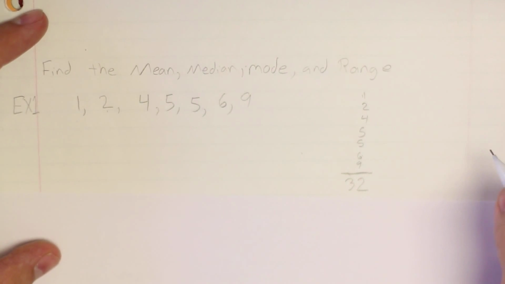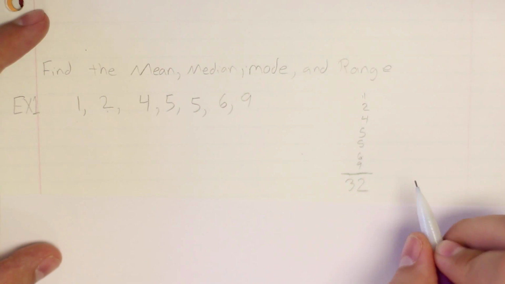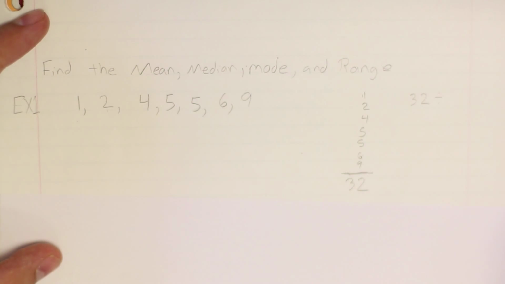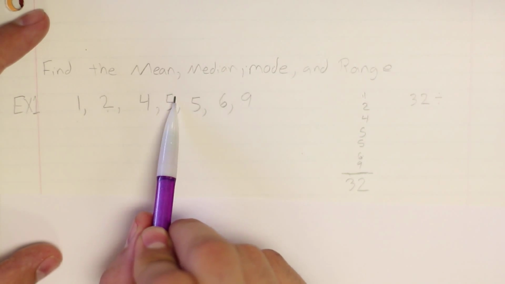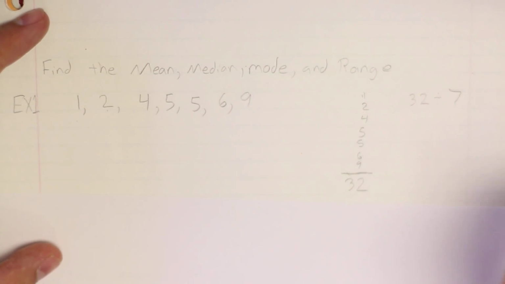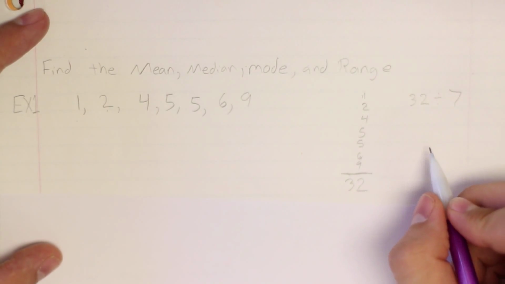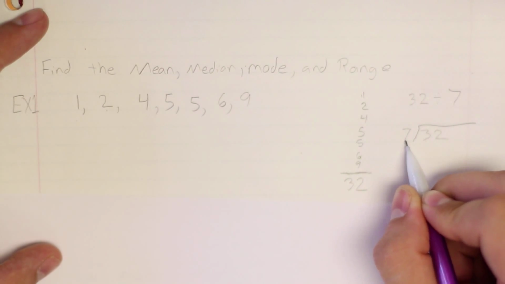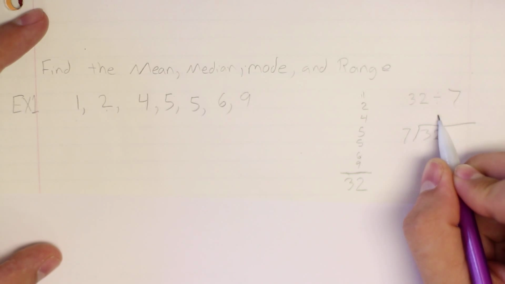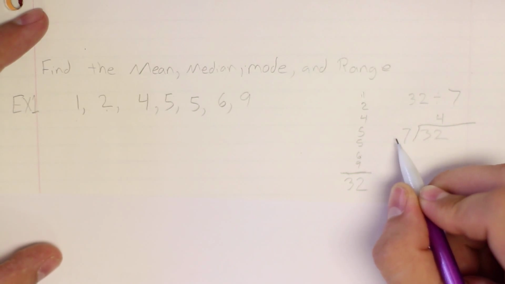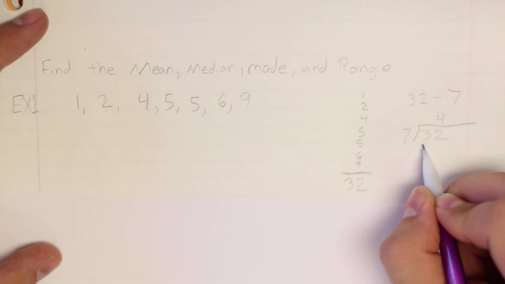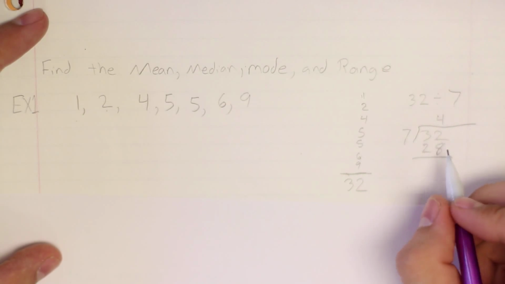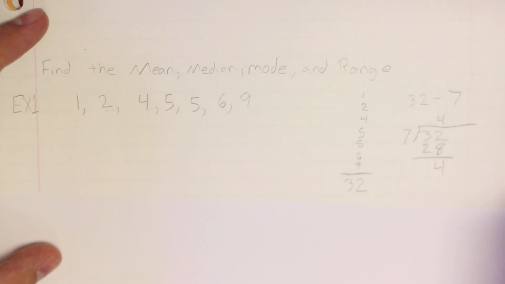32. So now we need to divide 32 by, how many numbers do we have? 1, 2, 3, 4, 5, 6, 7. 7 numbers. So we set up our long division. We say 7 goes into 32. How many times? It goes into 3, nope, goes into 32. We got 4 times, right? Multiply back. You end up with 28. You subtract. You get 4.